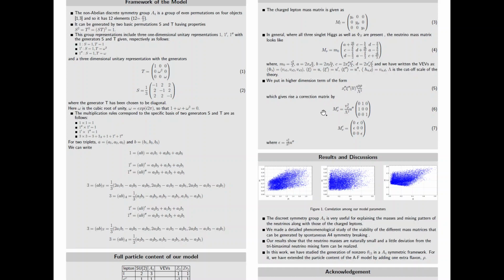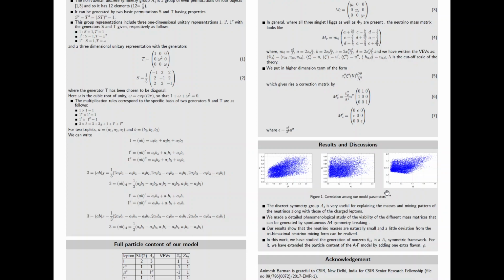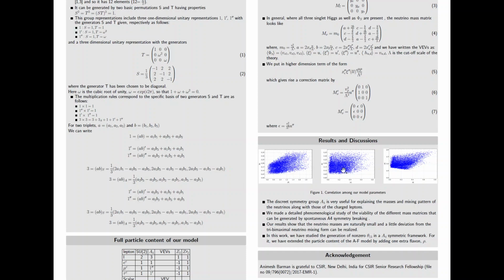Whenever we discuss our model, we get these three parameter correlations among our model parameters: one is B versus T, one is B versus epsilon, where epsilon is our perturbation term, and D versus epsilon. This plot shows that everything is in our range, and it is matching with the experimental data.